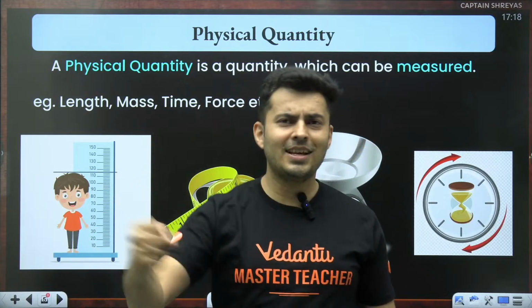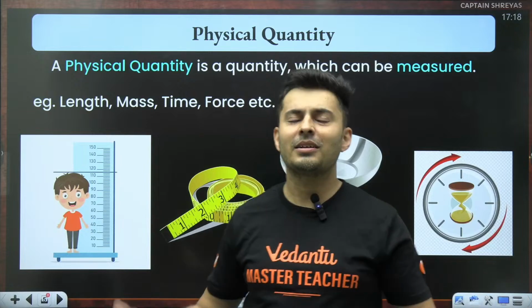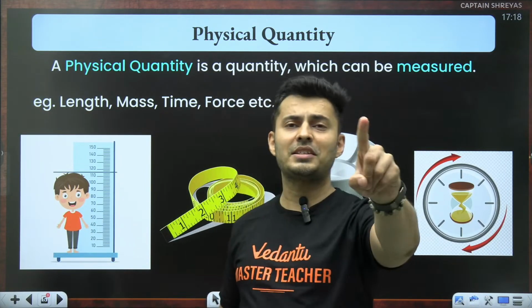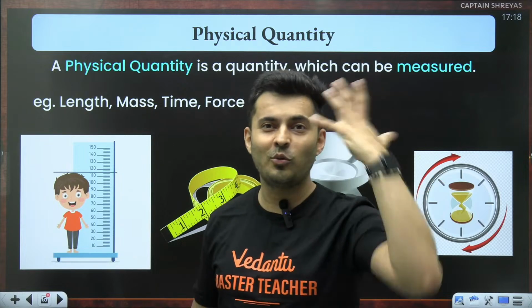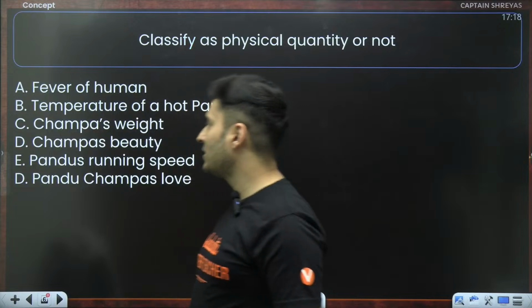Whereas how excited you are can't be measured. How sad you are can't be measured. So they are not physical quantities. You can say, sir, my excitement level is 10. What is 10? 10 times of what? It's not possible to be measured like that. So they are not physical quantities.